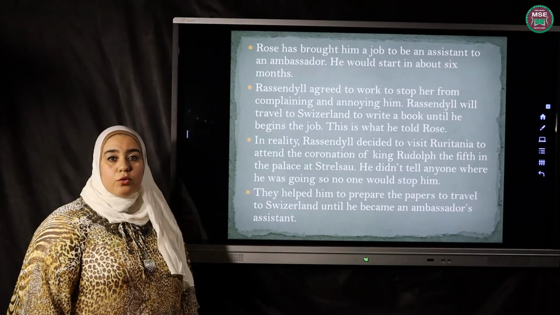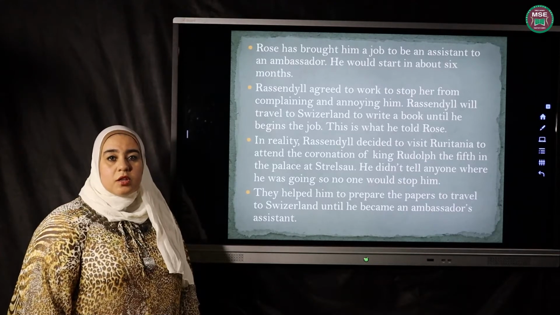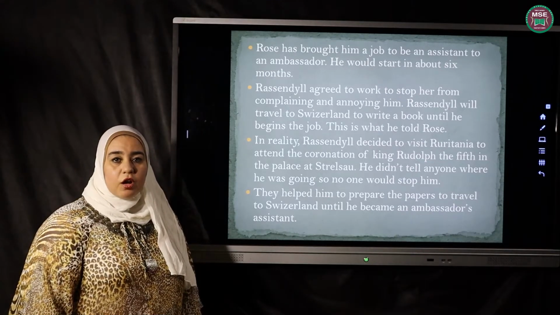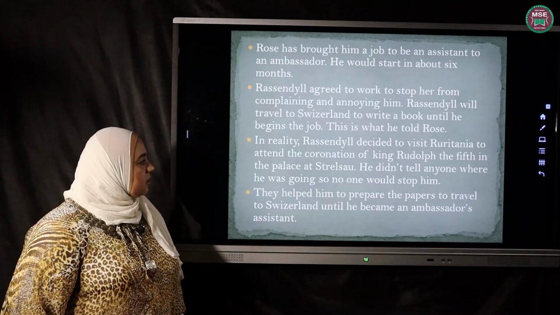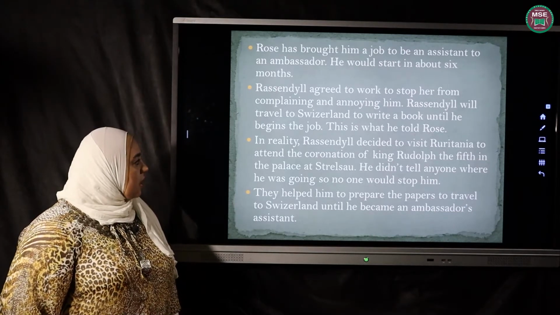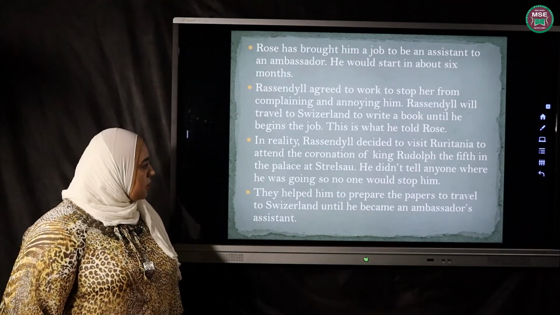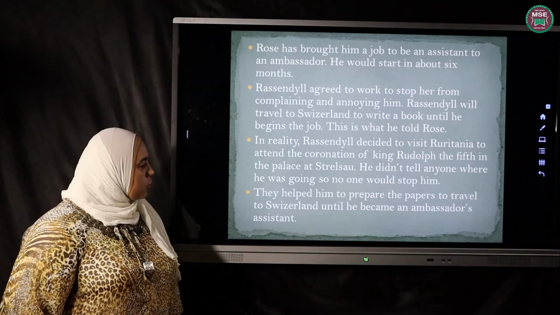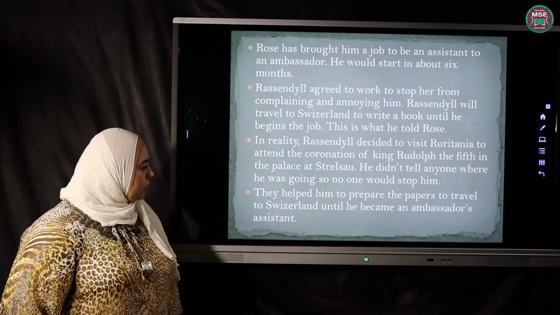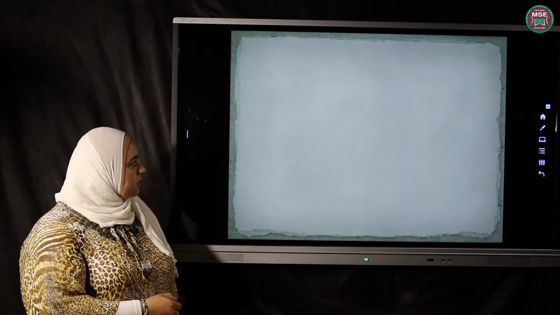He decided to go to Ruritania when he read in the newspaper about the coronation of King Rudolf V. In reality, Rassendyll decided to visit Ruritania to attend the coronation of King Rudolf V in the palace of Strelsau. He didn't tell anyone where he was going, so no one would stop him. They helped him to prepare the papers to travel to Switzerland until he became an ambassador's assistant.